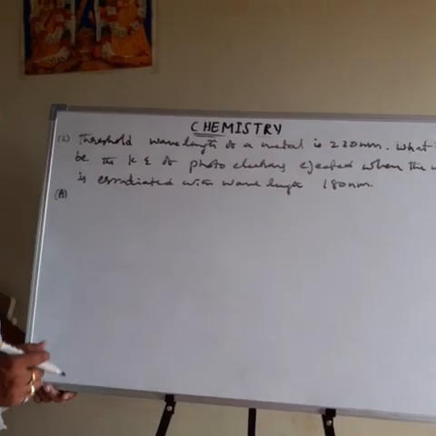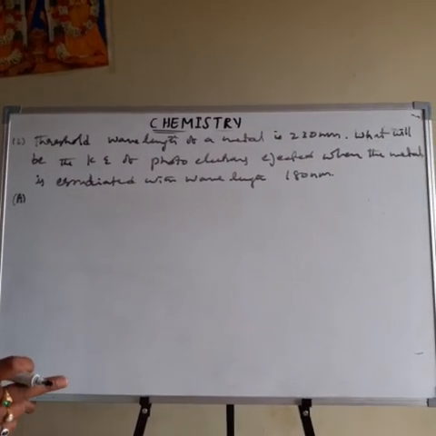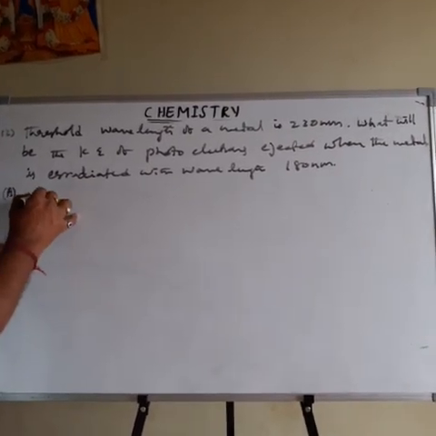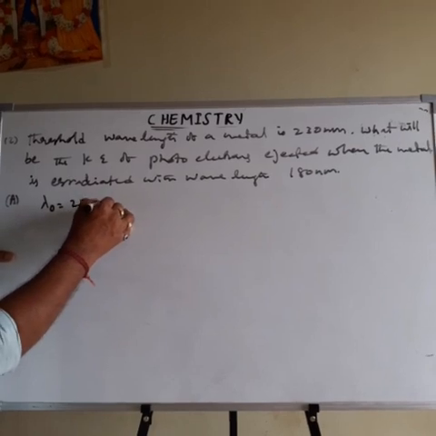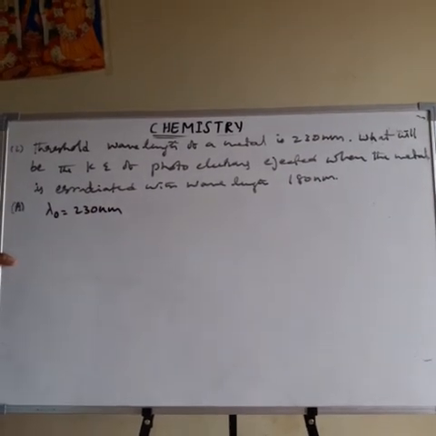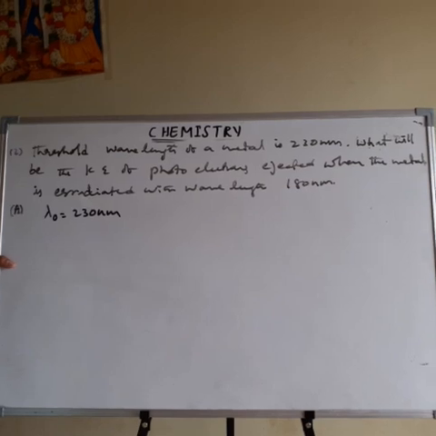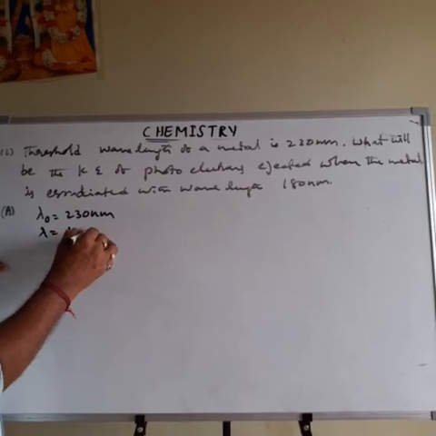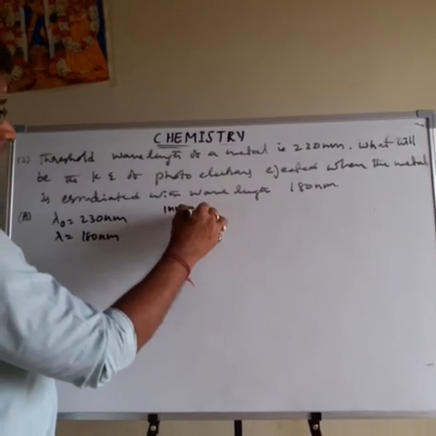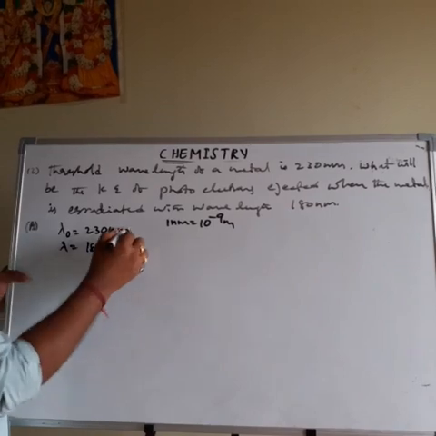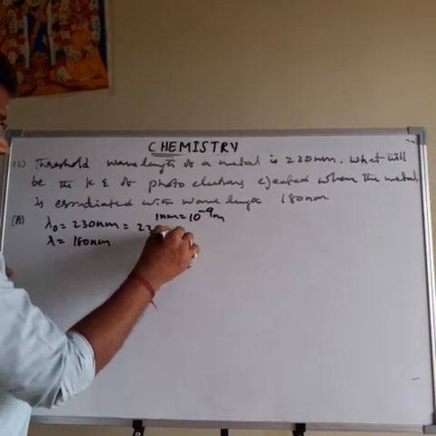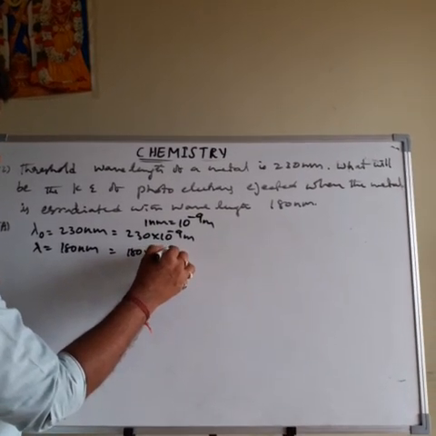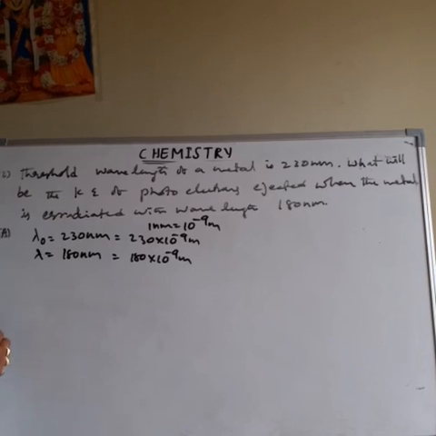Let us see the second problem. The threshold wavelength of a metal is 230 nanometers. Threshold wavelength means lambda naught value is 230 nanometers. What will be the kinetic energy of photoelectrons ejected when the metal is irradiated with wavelength lambda equal to 180 nanometers? Already I told 1 nanometer equals 10 power minus 9 meter. Therefore 230 into 10 power minus 9 meter and 180 into 10 power minus 9 meter. We have to find the kinetic energy.